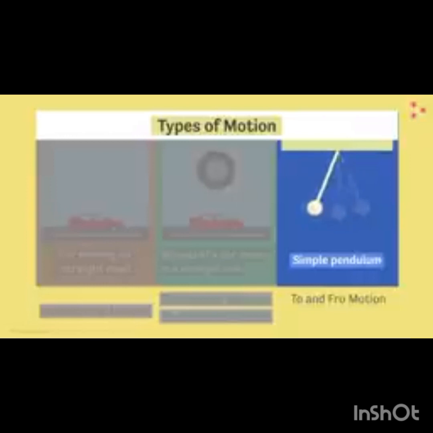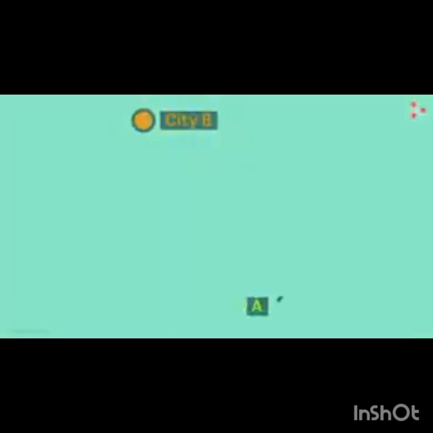The third one is an example of periodic motion. You can see a simple pendulum which is moving to and fro, and in a particular interval of time it repeats its motion, therefore it is called periodic motion.